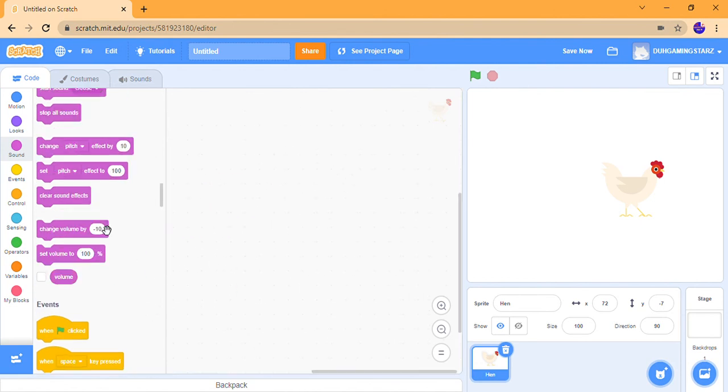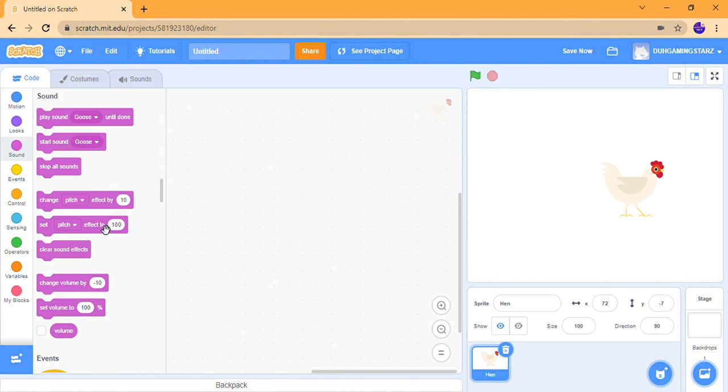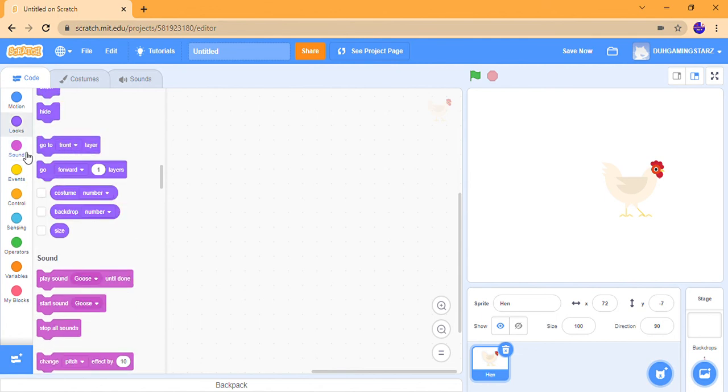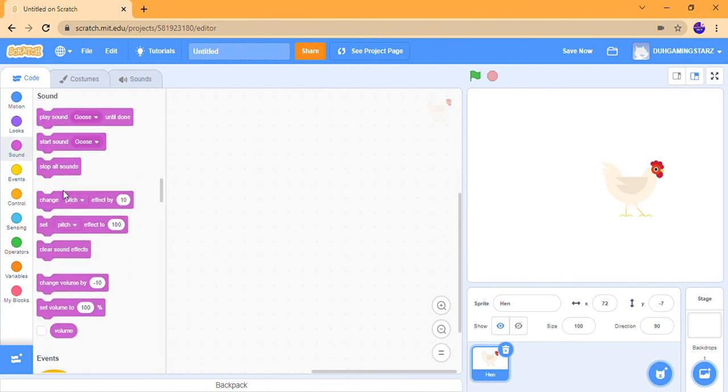So these are all the sound blocks in Scratch. They help us start the specific sounds which we were looking for.